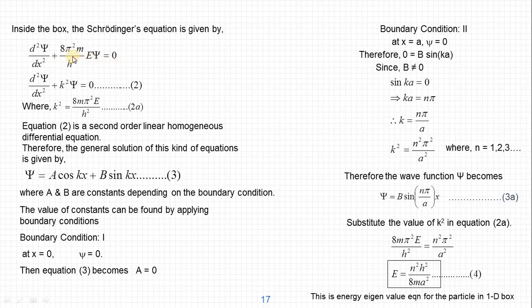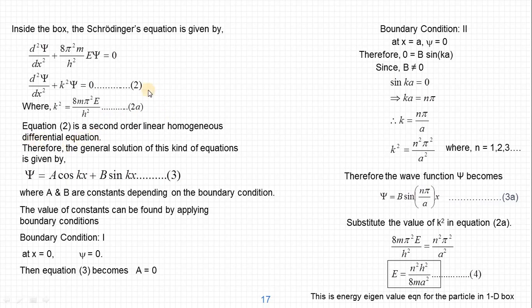So let us take this constant 8 pi square m by h square into E as k square. The equation becomes d square psi by dx square plus k square psi equal to 0. Here k square is this constant value 8 pi square m by h square into E. Let it be equation 2a.